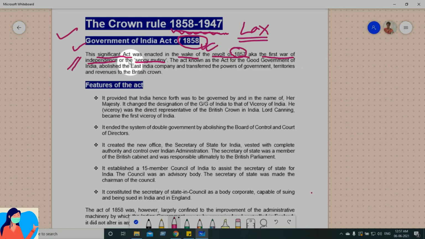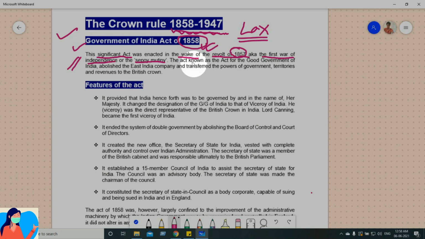Regarding the Sepoy Mutiny, we have discussed it in our previous discussion, in the first video of Indian Polity, the historical background, that I posted on YouTube. There we talked about the Sepoy Mutiny at length.